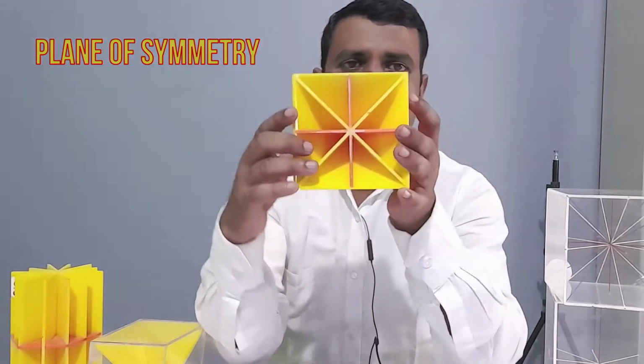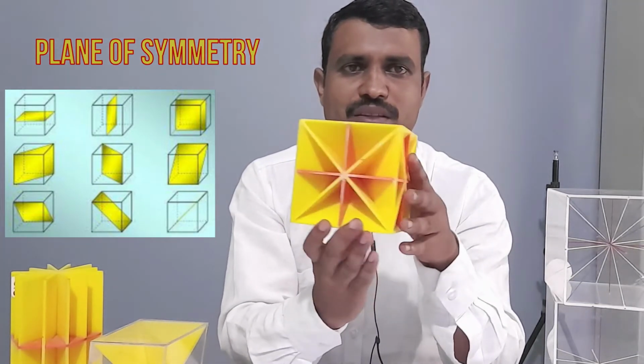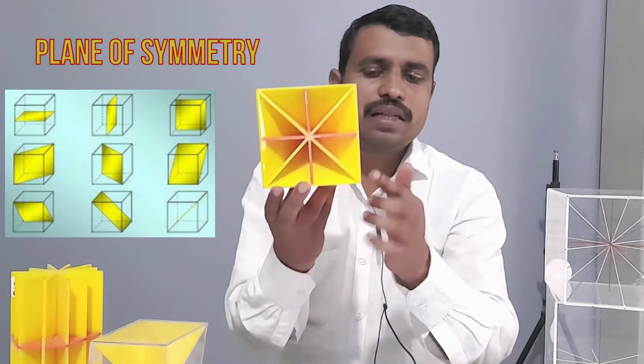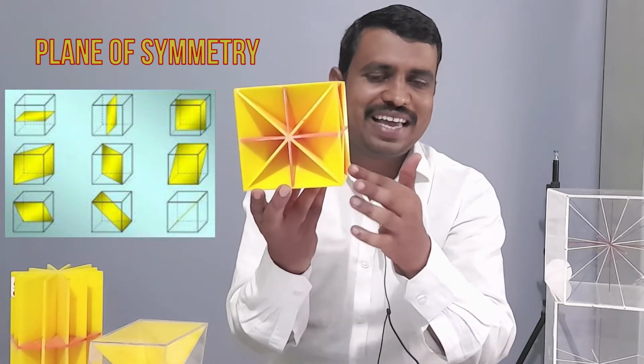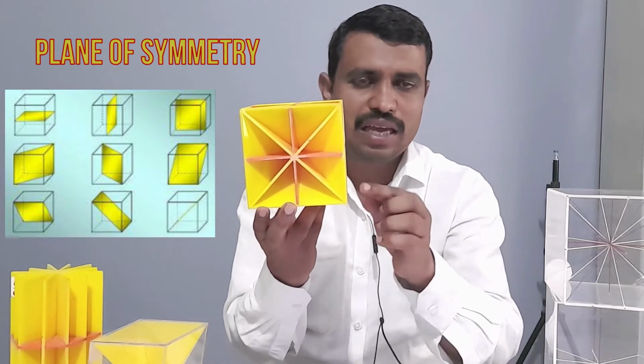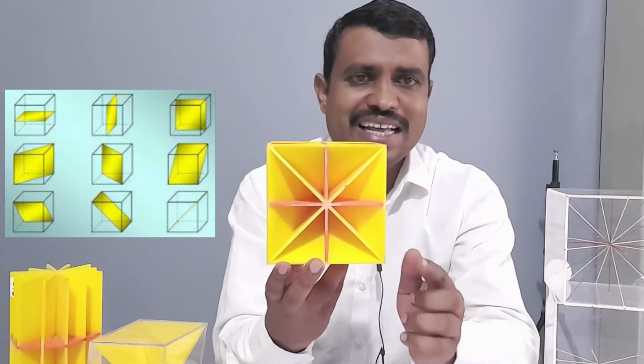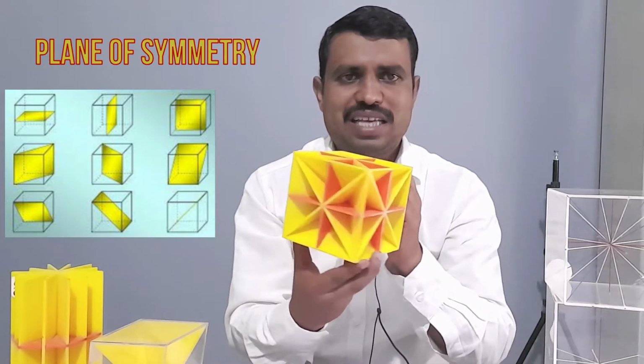There are different models. This is one cube, you see this one, this is the cubic model. Suppose this is the B axis, this is the A axis, and this is the C axis, or they are also called the A1 axis, A2 axis, A3 axis, because all the lengths in this particular crystal are the same.